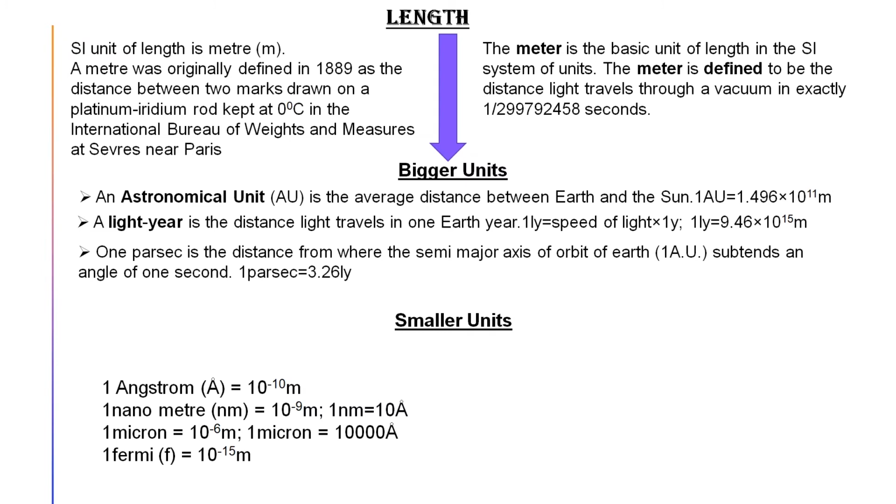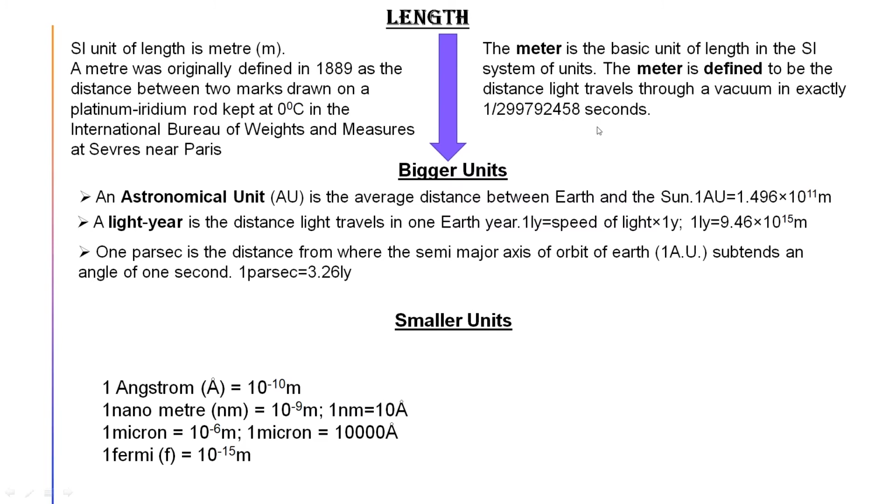But later on, this definition was modified. The meter is the basic unit of length. In the SI system of units, the meter is defined to be the distance light travels through vacuum in exactly 1 by 29 crore 97 lakh 92,458 seconds.